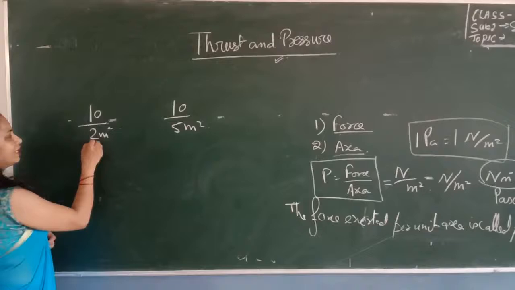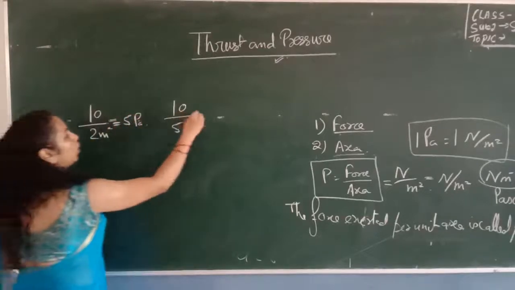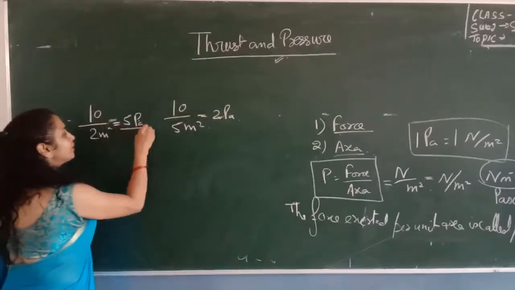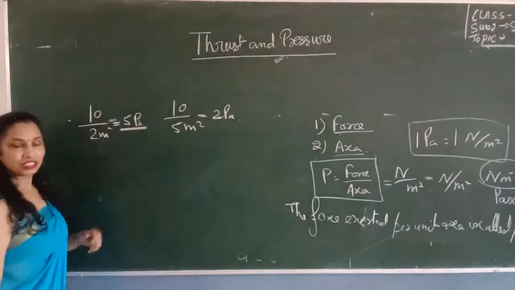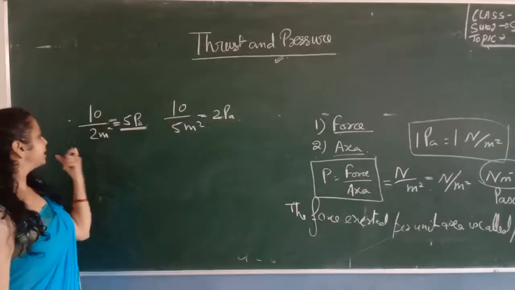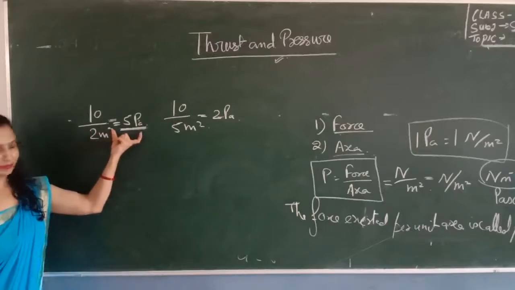Obviously, where the area is 2 meters square, the pressure will be 5 Pascal. Here the pressure will be 2 Pascal. The forces are the same, but since we decrease the area, the pressure increases.